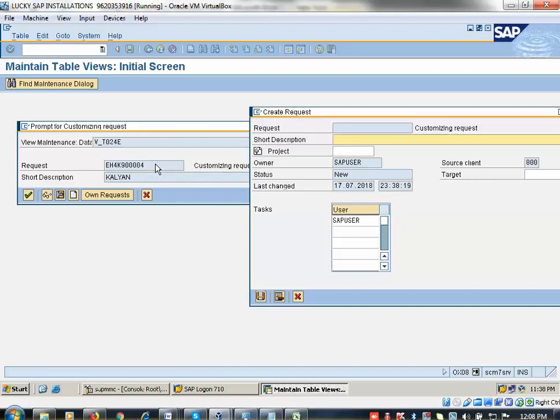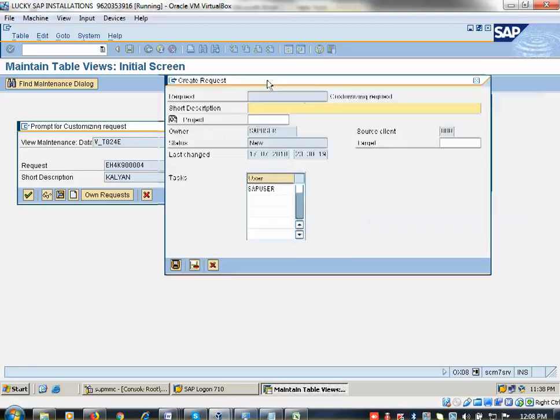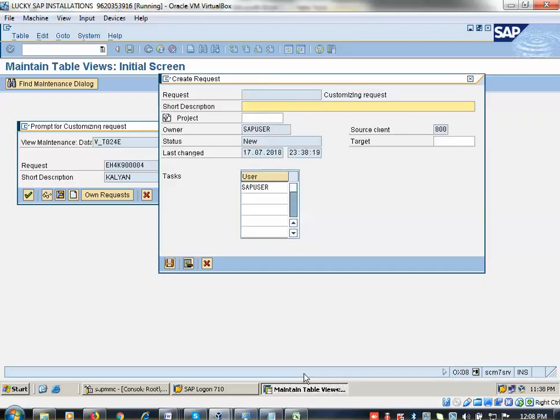EH4K9 followed by 404. This number range will be configured by the SAP Basis team. Now here AG01, this is the MM config. It's not an enhancement, it's configuration with a standard tool. That's all. So click on enter. Now the number will be generated.